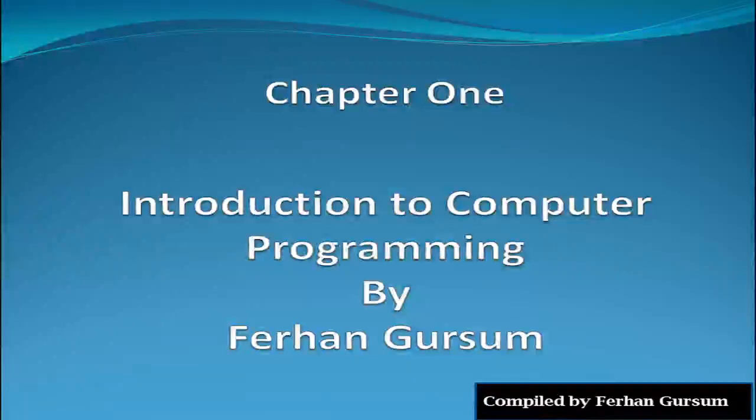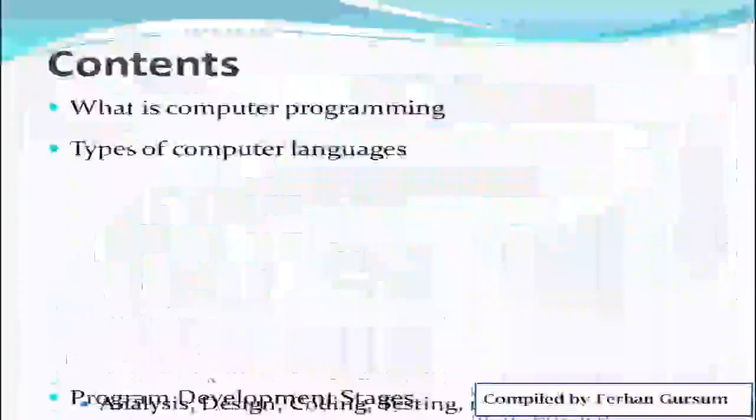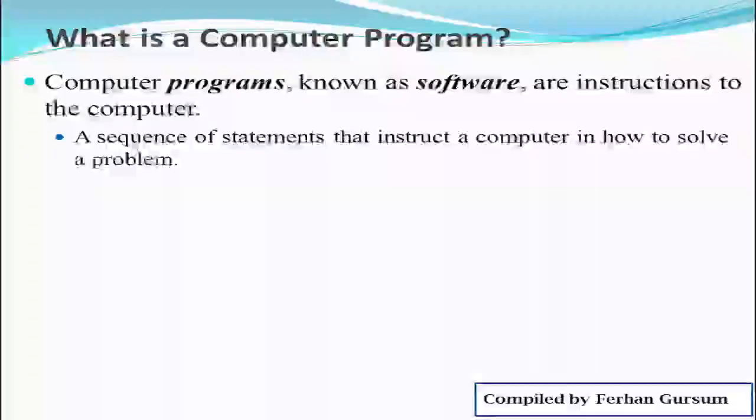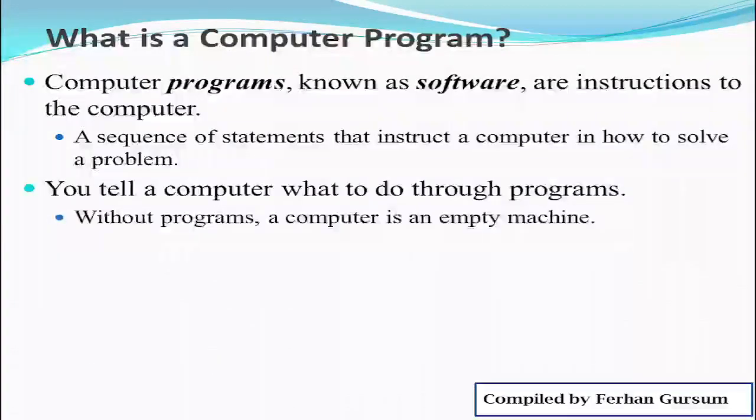Introduction to Computer Programming. What is a computer program? A computer program, also known as software, is a set of instructions or a sequence of statements that instruct a computer how to solve problems. You tell a computer what to do through what? Programs. Without programs, a computer is what?